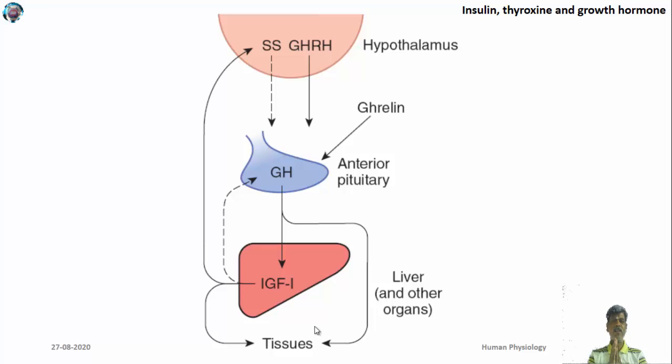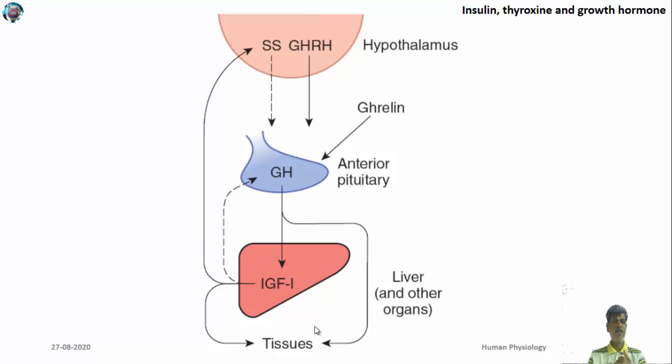They function after being produced from their source organ, as well as exerting the effect in the target gland. Target gland means the gland in which the hormone is going to exert its function. The source gland is the gland from which it is produced. If you take insulin, it's the pancreas, the beta cells of the islets of Langerhans. Then thyroid cells for thyroid hormone. In the case of growth hormone, it's the anterior pituitary. So from there they are produced.